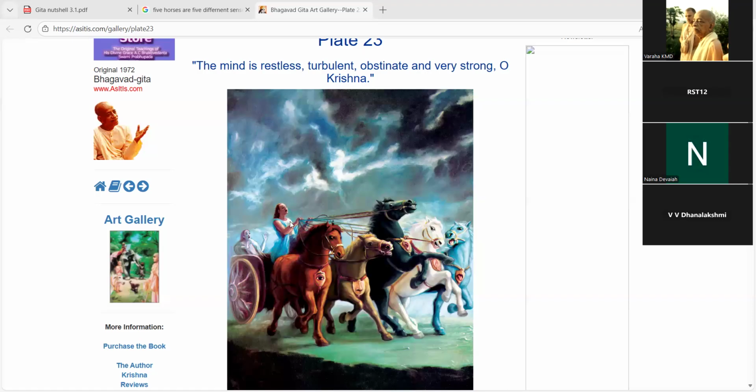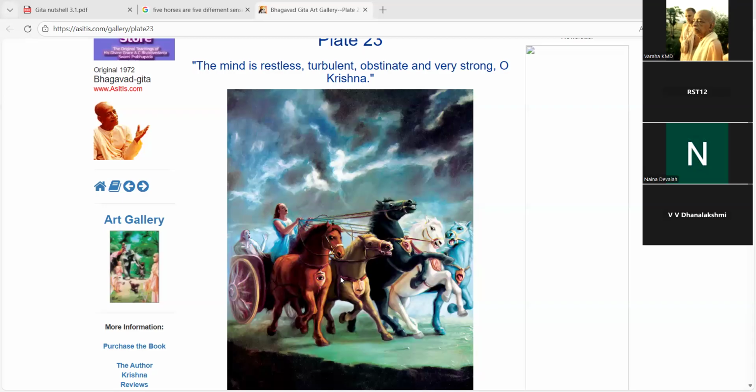But if this intelligence is very sharp, and how does intelligence become sharp? When they hear Bhagavad Gita, when they take devotees' association, then the intelligence becomes very sharp. And when this horse is running in a different direction, immediately intelligence will pull those strings and hold that horse. No, you cannot run in that direction. You will go in the direction in which I want you to go, right?